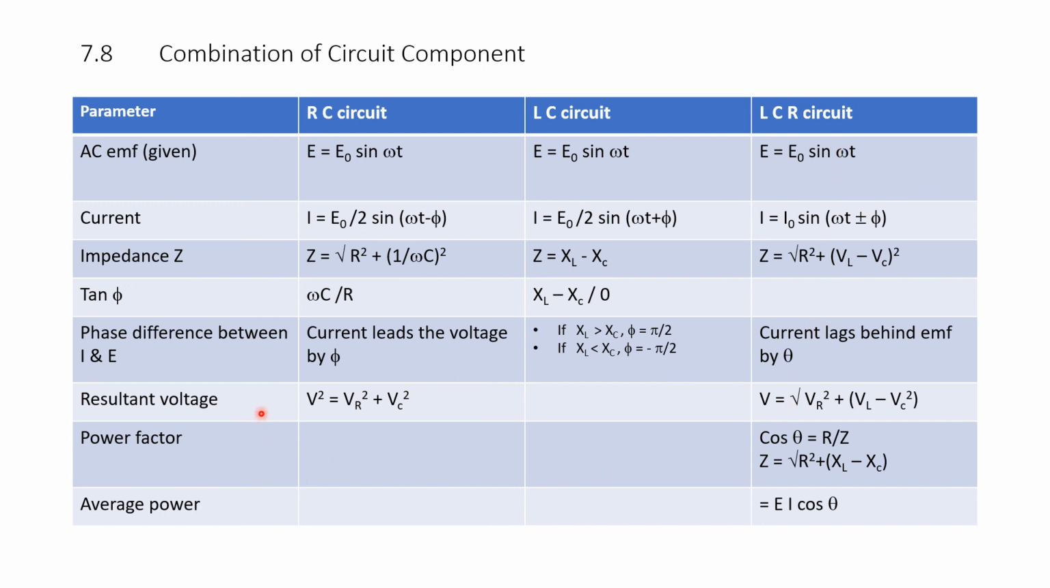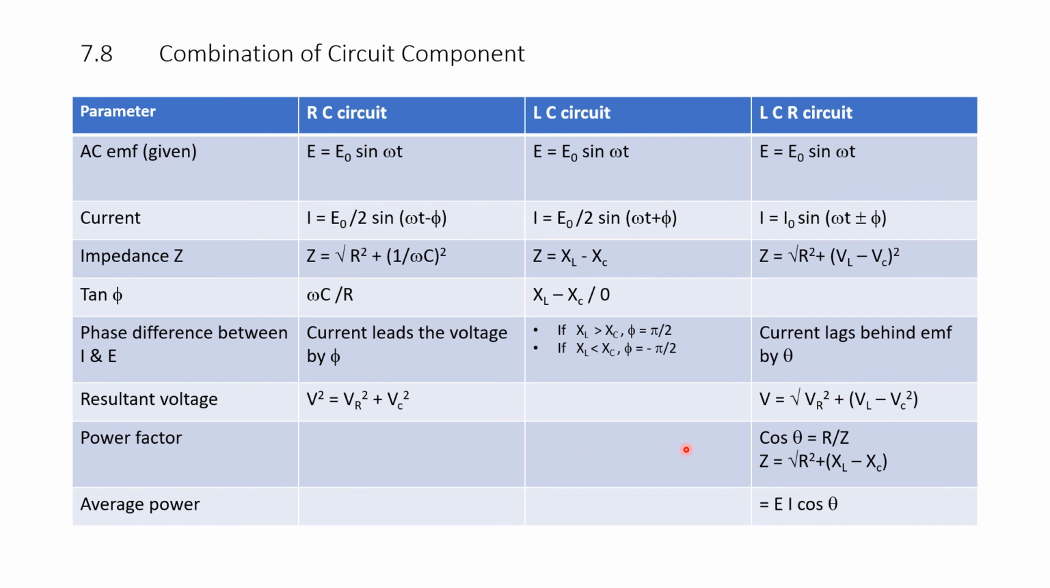Resultant voltage. In case of the RC circuit, V square is equal to VR square plus VC square. This is a simple vector addition. In the LCR circuit it is given by VR square plus VL minus VC whole square. In the LC circuit, VL and VC get cancelled. This is the voltage equation.